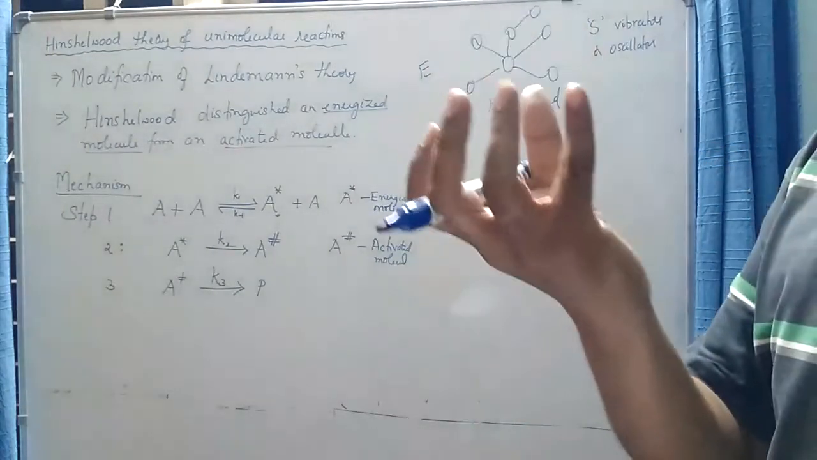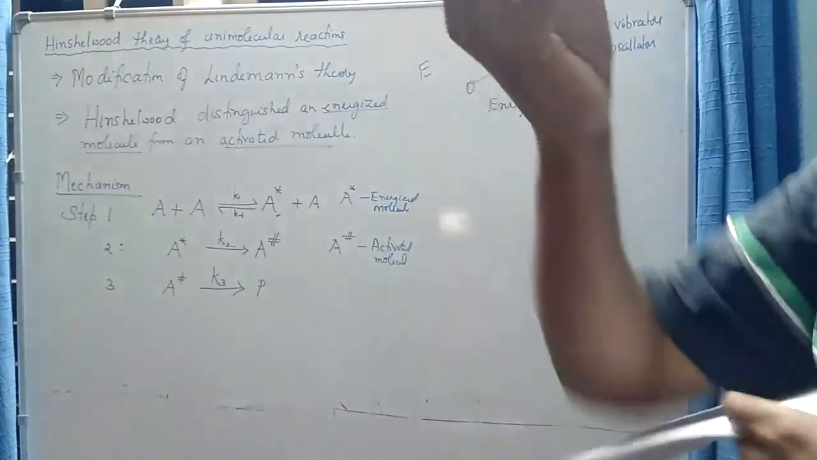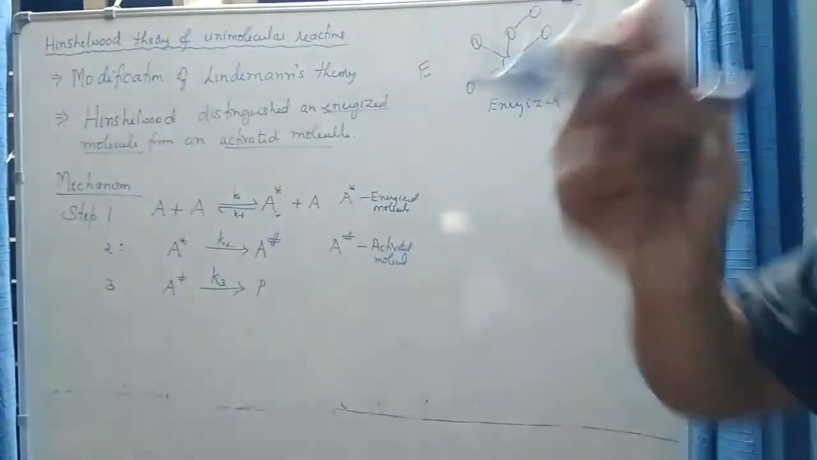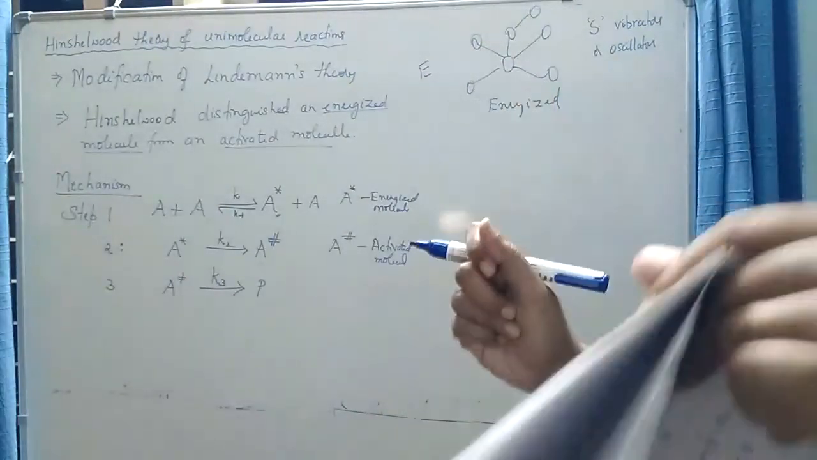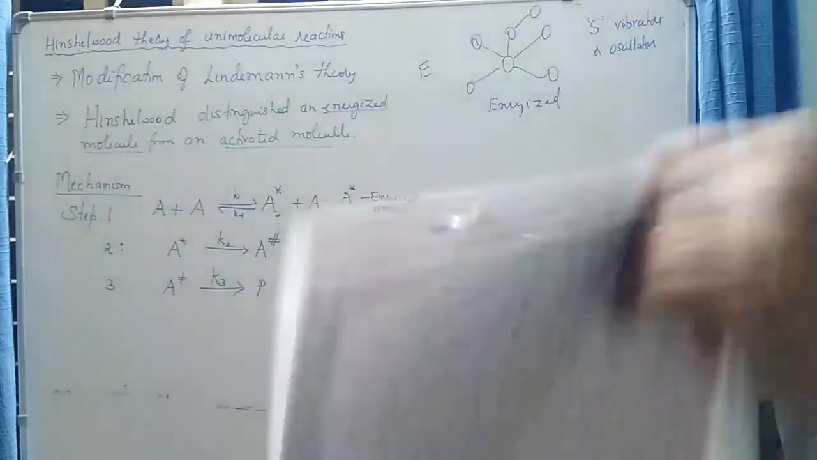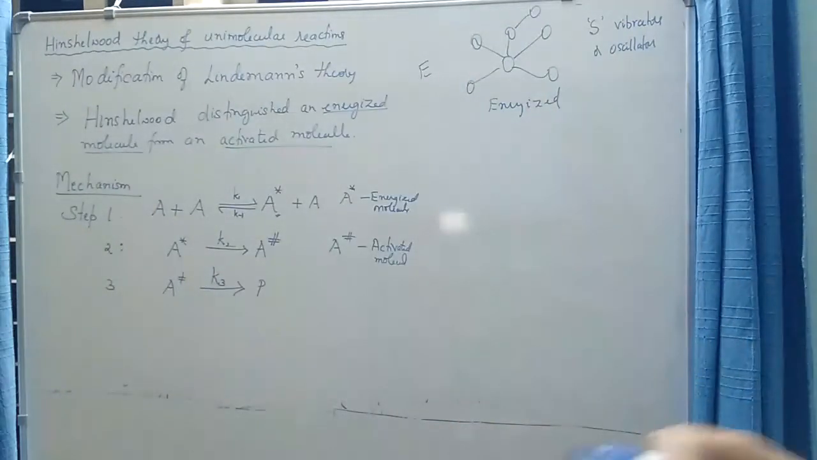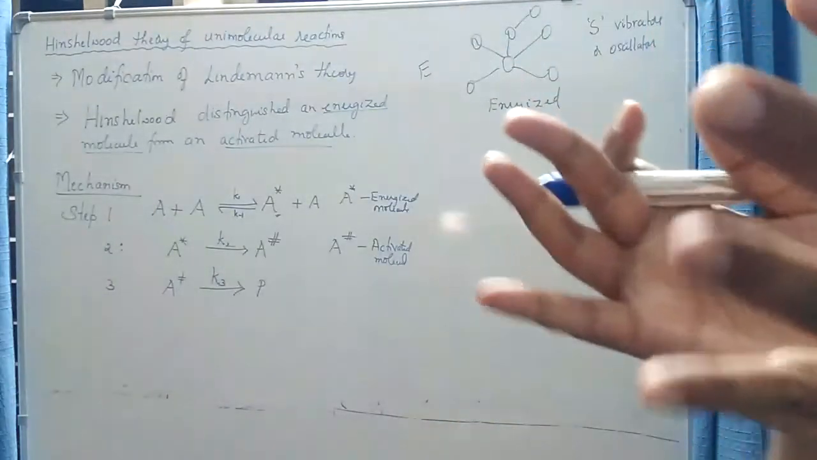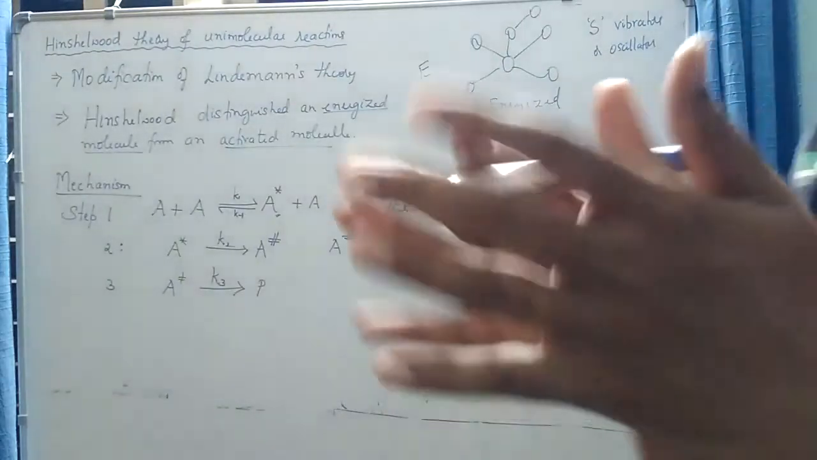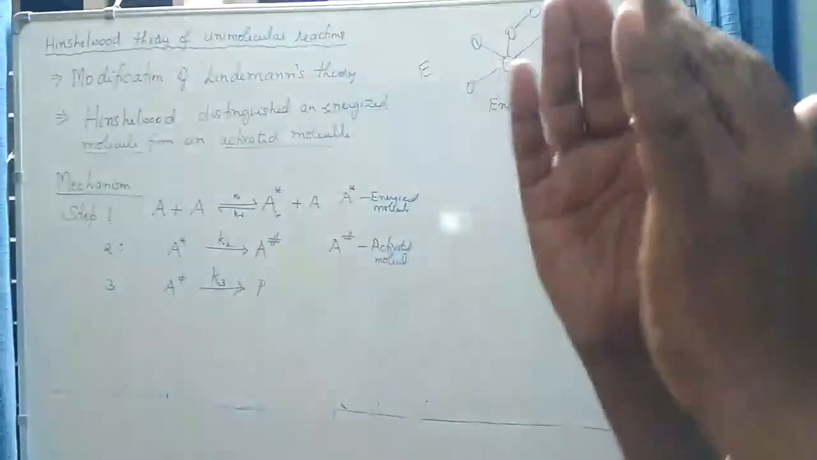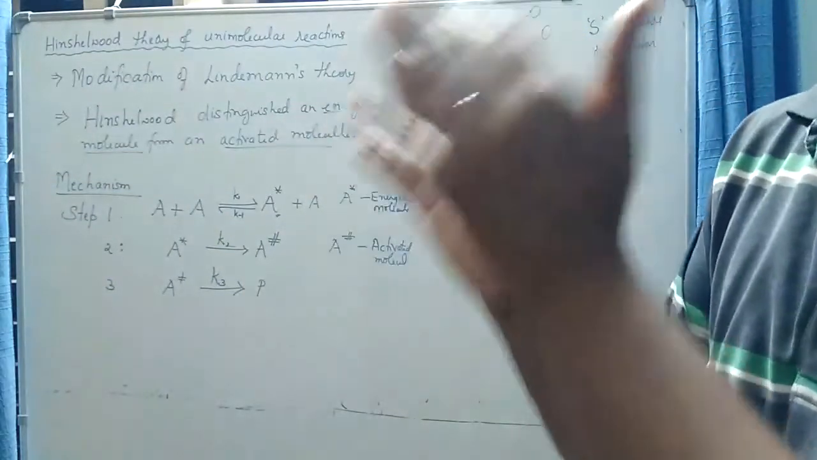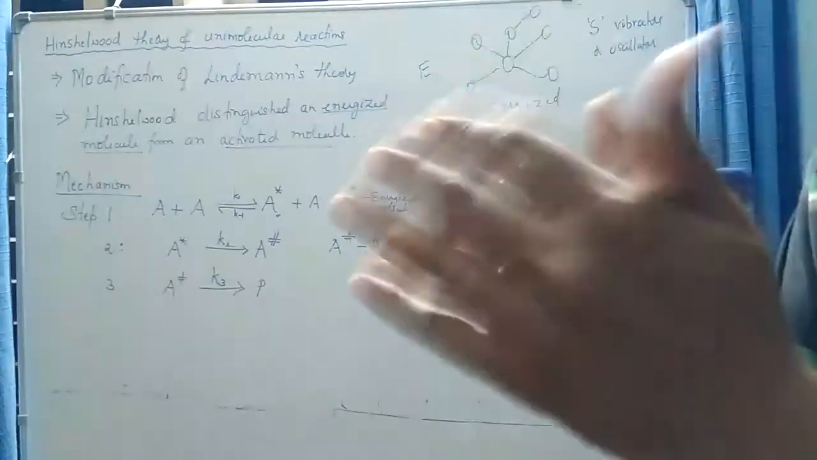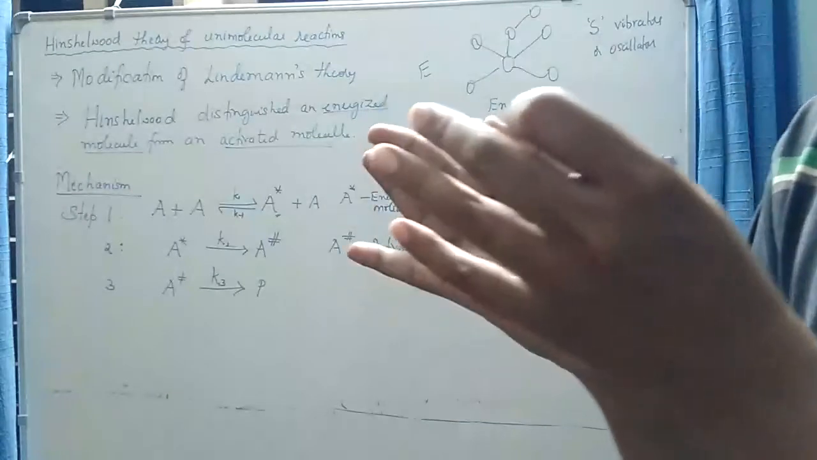So this molecule which has higher vibrational energy, all the bonds will be vibrating, either stretching or bending, and after a certain instant of time, what will happen is all this excess energy that was distributed among the different vibrational degrees of freedom now gets concentrated on one particular oscillator or one particular vibrational degree of freedom.